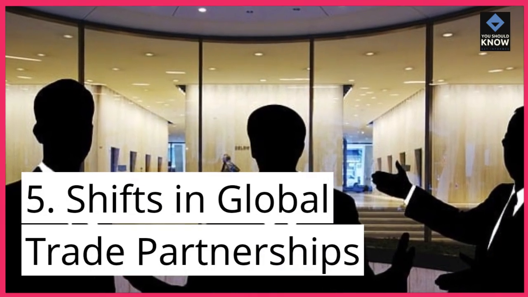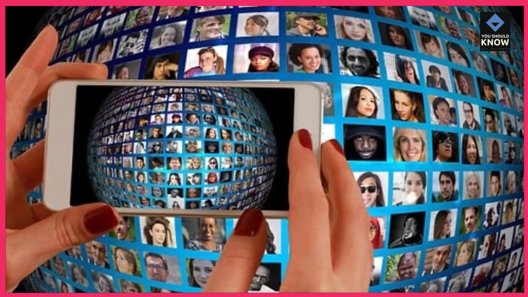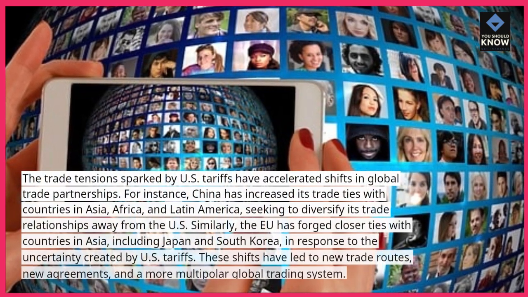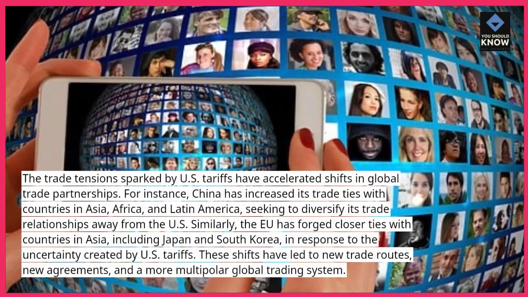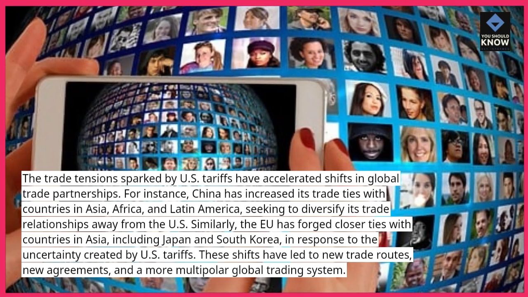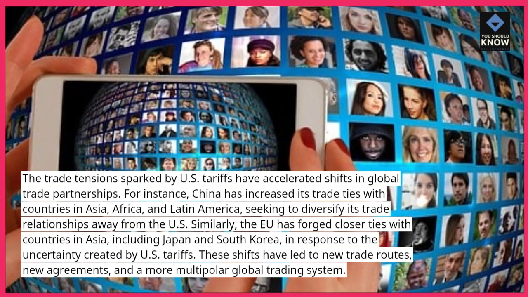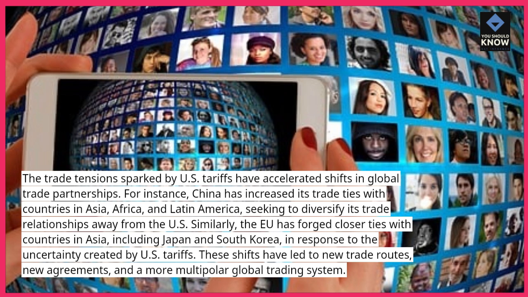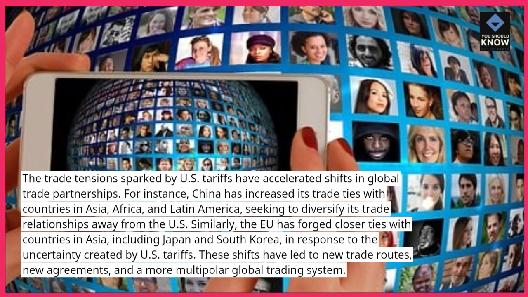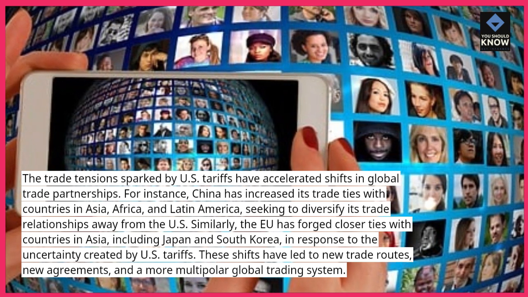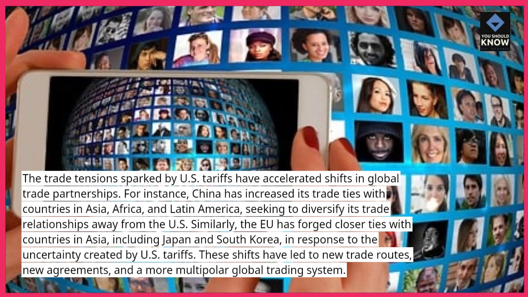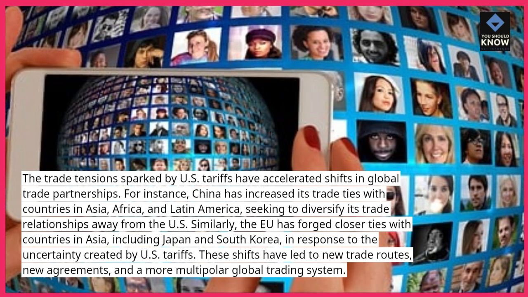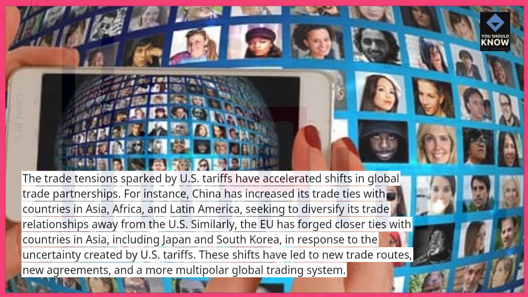5. Shifts in global trade partnerships. The trade tensions sparked by U.S. tariffs have accelerated shifts in global trade partnerships. For instance, China has increased its trade ties with countries in Asia, Africa, and Latin America, seeking to diversify its trade relationships away from the U.S. Similarly, the EU has forged closer ties with countries in Asia, including Japan and South Korea, in response to the uncertainty created by U.S. tariffs. These shifts have led to new trade routes, new agreements, and a more multipolar global trading system.